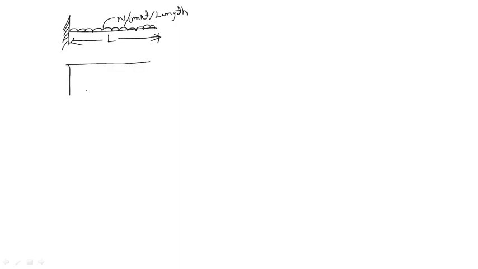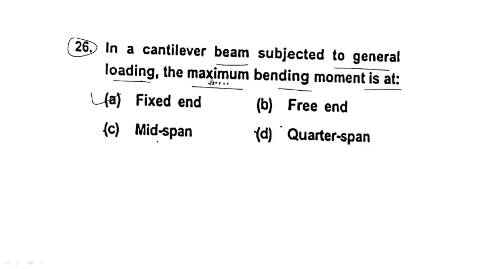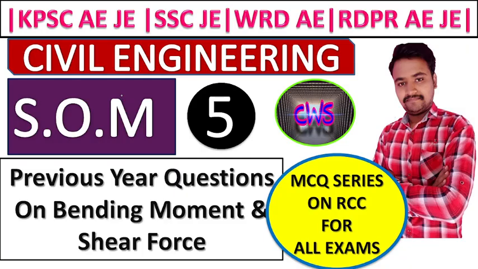It will come like this. This is WL square by 2, that is negative. The maximum value is at the fixed end. So this is the answer for the first question.